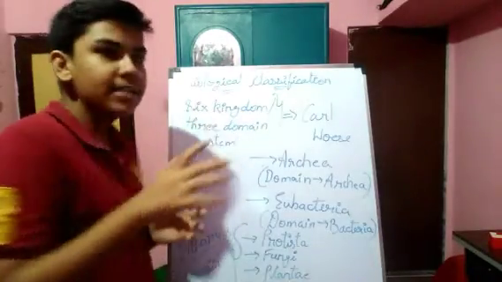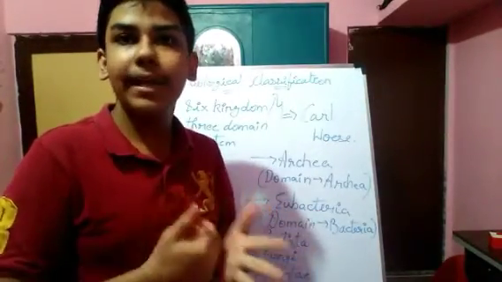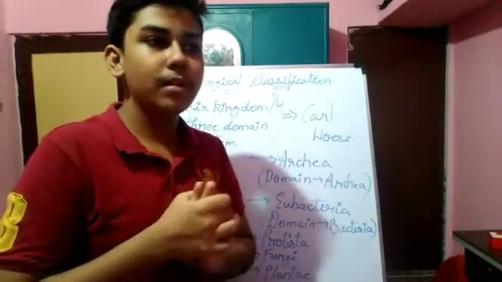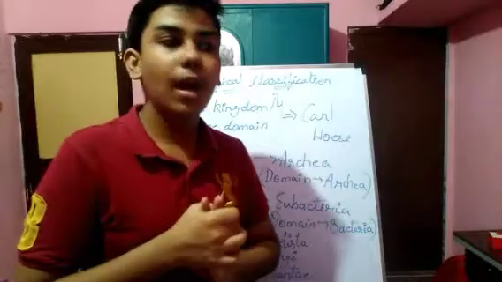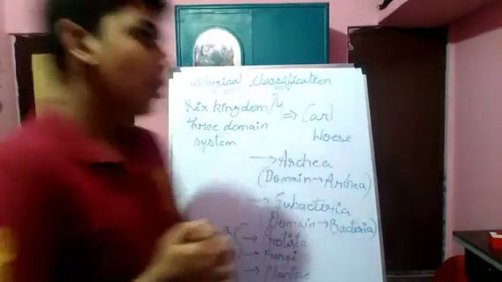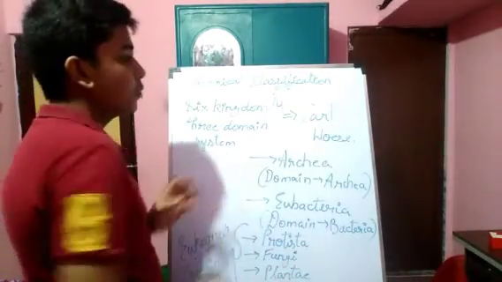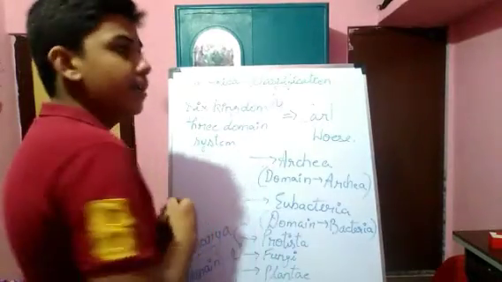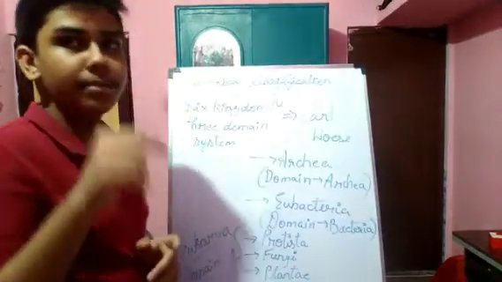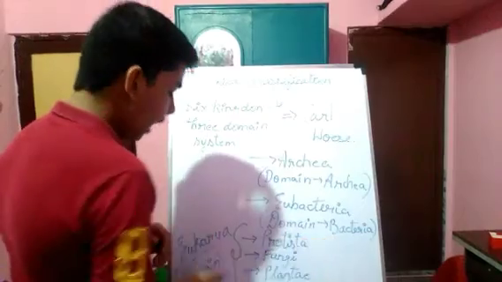In the five kingdom classification, apart from Monera, the others like Protista, Plantae, Animalia, and Fungi are eukaryotic, and Monera is prokaryotic. And if you talk about six kingdom classification or three domain system, this system was proposed by Carl Woese in 1990, and three domains were there and six kingdoms were there. The three domains were Archaea, Bacteria, and Eukarya.